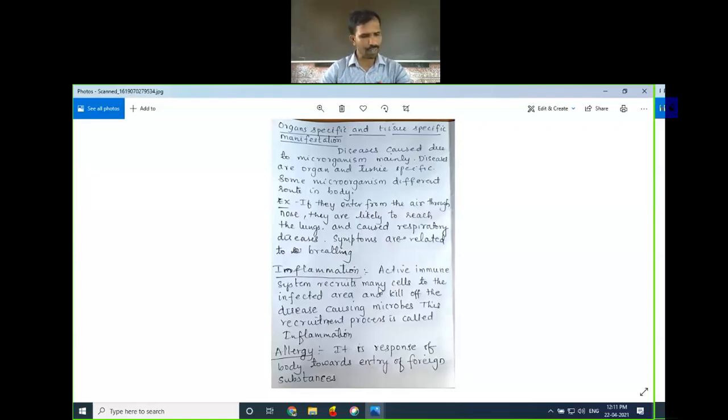Like one example, I will tell you. When you fall, you will have an injury. You think that you have fallen, and you will have some injury in the knee. At that site, infection starts because the blood is oozing there. You have fallen on the ground, and the ground has soil. The soil has some bacteria which may infect. So that is the area of infection.